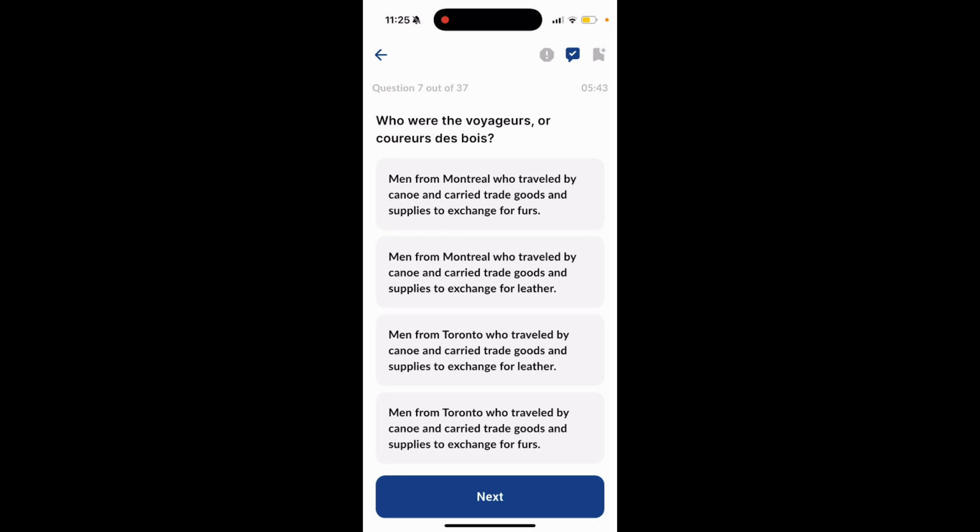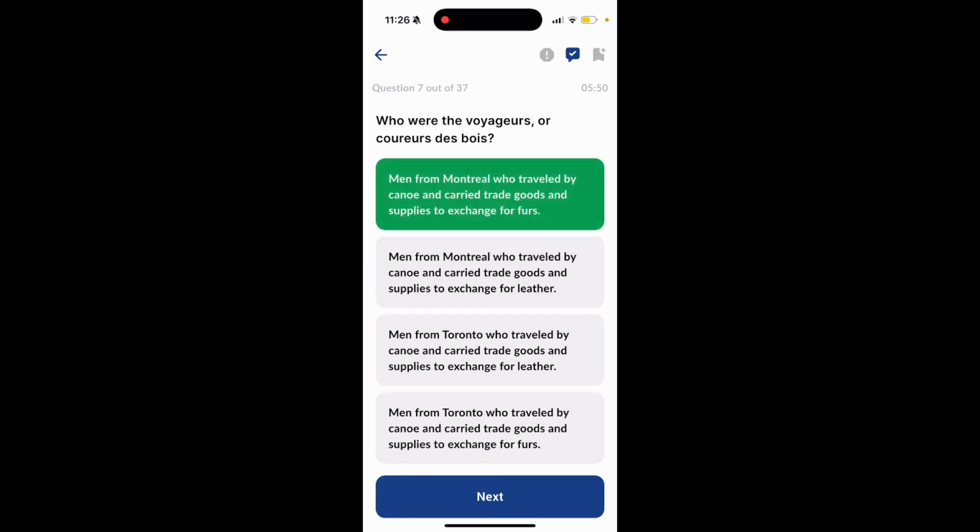The answer to this question is option number 1, men from Montreal who traveled by canoe and carried trade goods and supplies to exchange for furs.